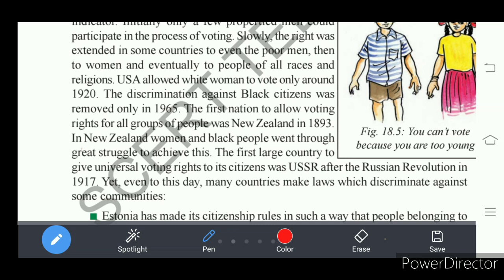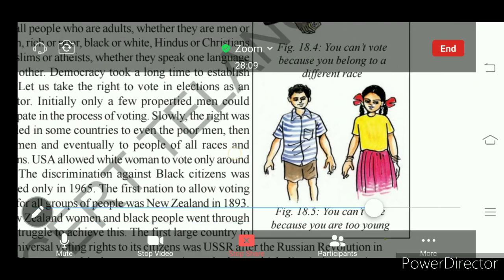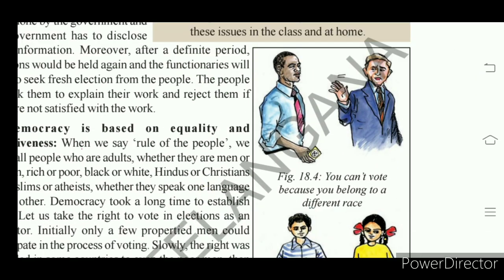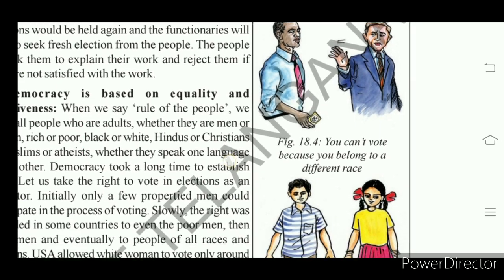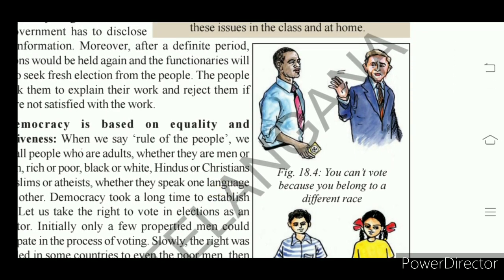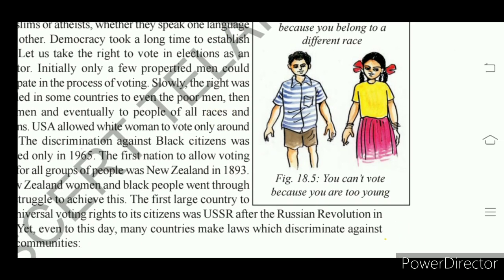Okay. And the right to vote is different from one nation to another nation. Look at the figure given here. Understand? What do you see here? You cannot vote because you belong to a different race. Here a white person said this to a black person. So that was there in democracy in America. Today it is not there. They raised a struggle and succeeded. And another is that you can't vote.